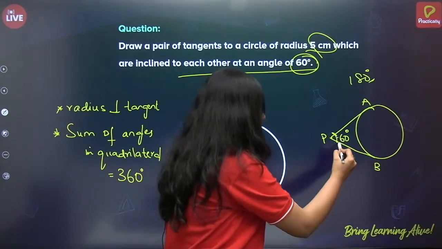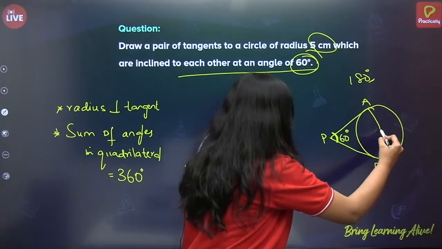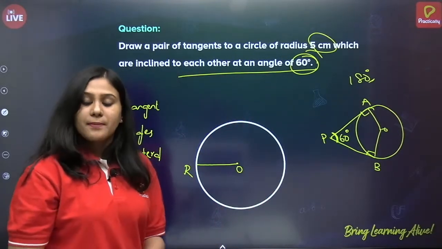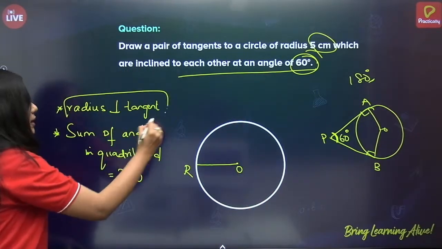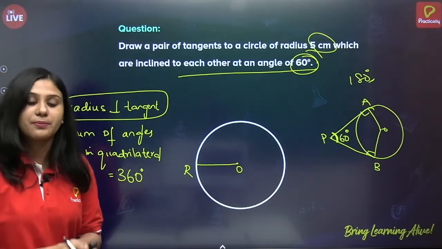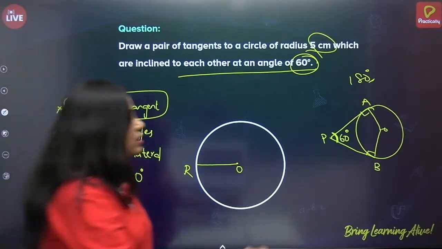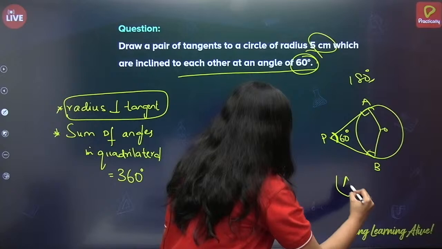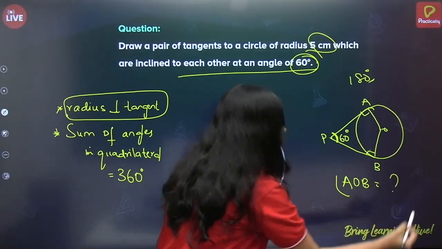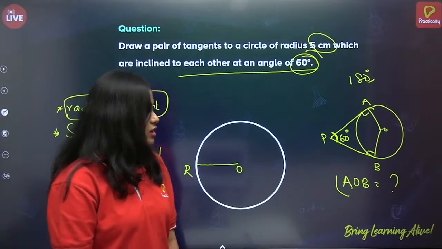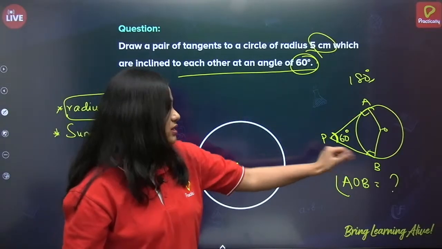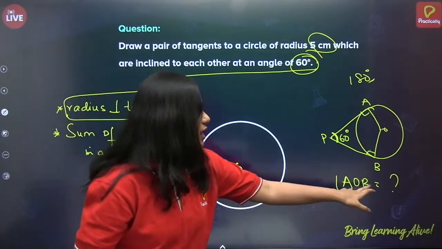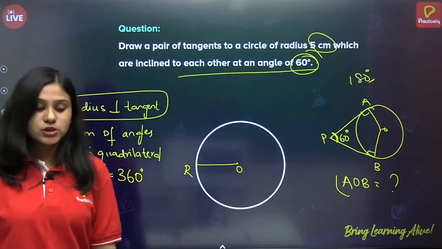Now, if this has to be 60 degrees, I know that this is 90 degrees and this is 90 degrees. Why? Because we know that radius is perpendicular to tangent, which we have studied in our previous session of circles. So if this is 90 degrees, this is 90 degrees, this should be 60 degrees. Can you tell me what should be the measurement of angle AOB? Come on, type the answer in the comments. Angle APB is 60 degrees and angles A and B are 90 degrees. What is the measure of angle AOB? Type it in the comments.